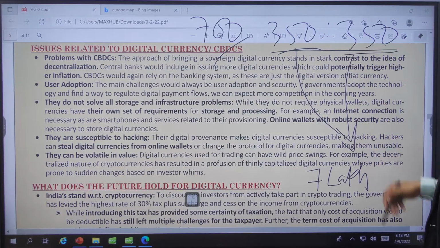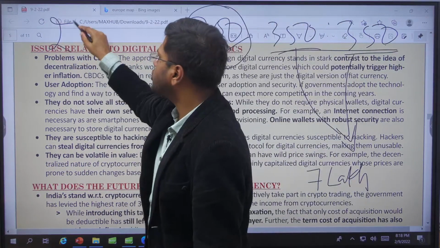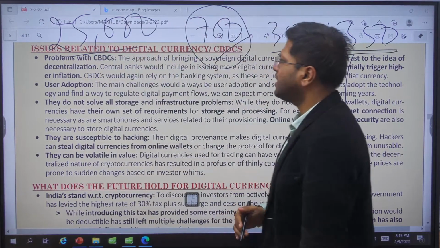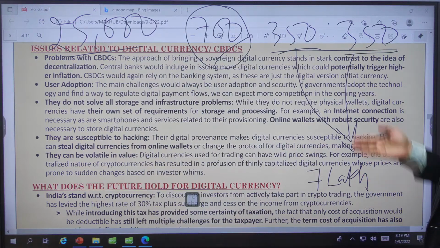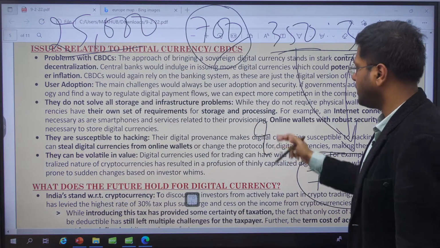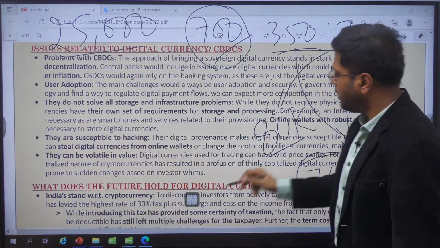700 rupees converted to 7 lakh rupees, 1,000 times growth. They did not only invest 700 rupees, they invested a total of 25,000 rupees, both of them together. And they invested in various crypto coins, maybe 30-40 of them. Some of them grew enormously, some of them didn't grow. So there is immense fluctuation, and this 7 lakh has now become 80,000 or something right now. 80,000 right now, but 700 converted to 80,000 is again 100 times.